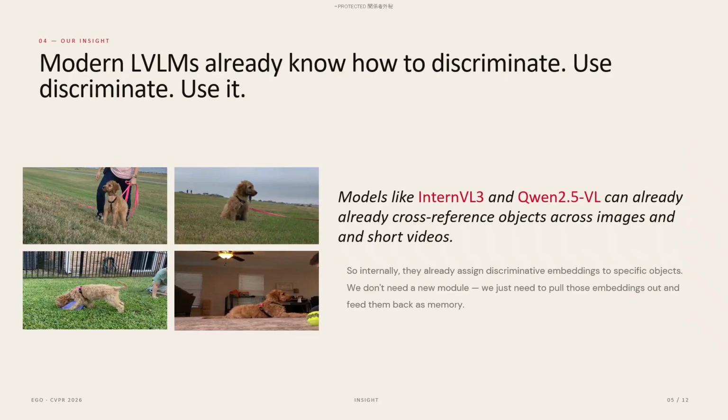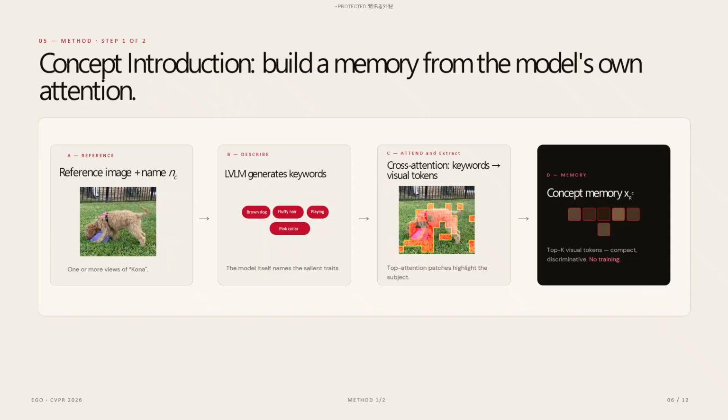Our insight to come up with our method is quite simple. We have observed that modern vision language models like InternVL or QwenVL can already cross-reference objects across multiple images and short videos. That means internally, they are already assigning discriminative embeddings to specific objects. We don't need to add new modules, we just need to pull those embeddings out and feed them back in as memory.